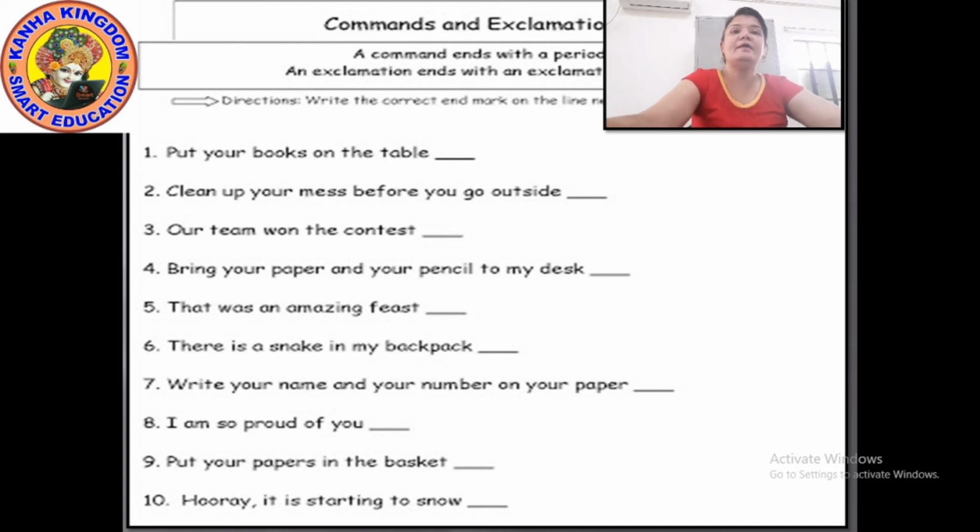Write your name and your number on your paper. Nothing exclamatory is here, right? So it is a full stop. I am so proud of you.